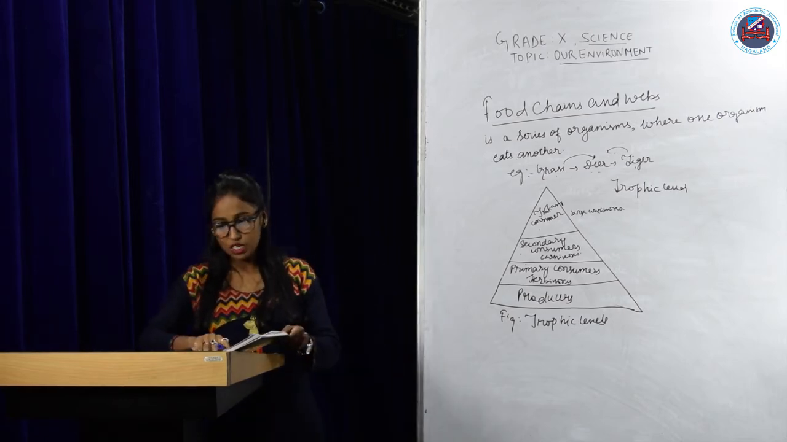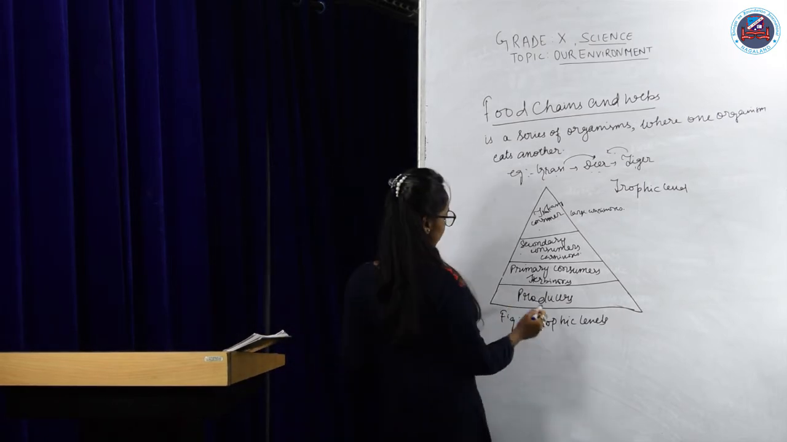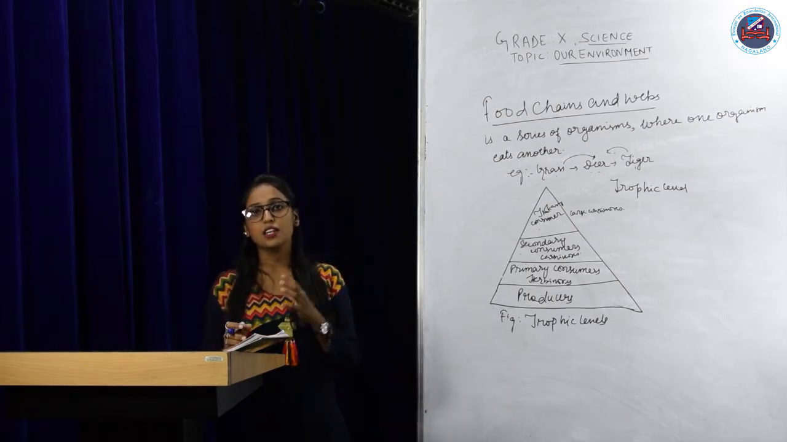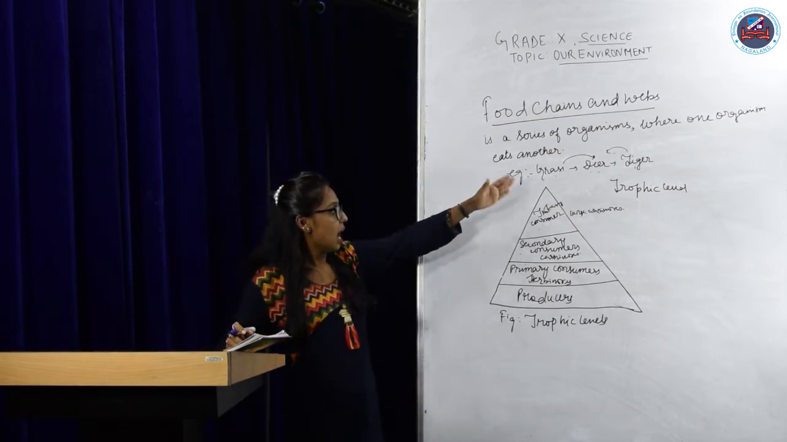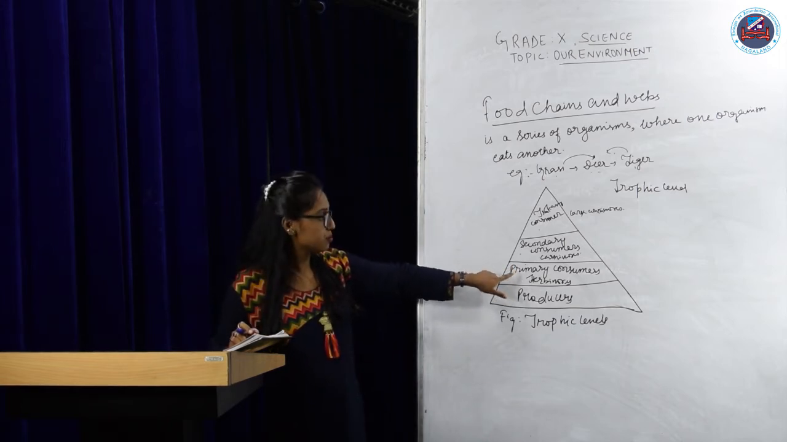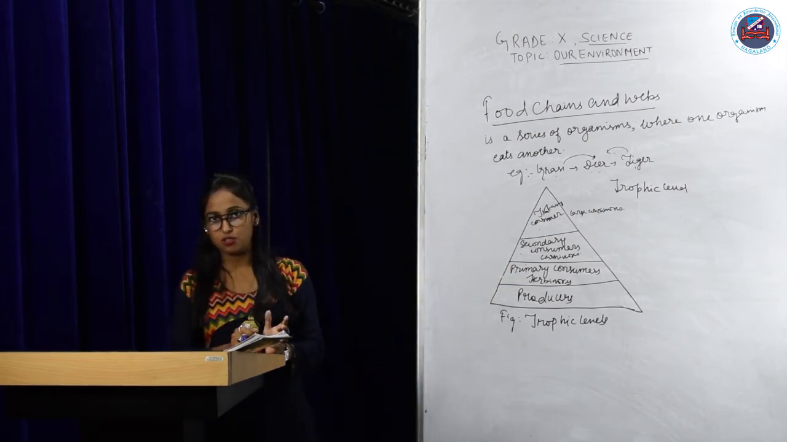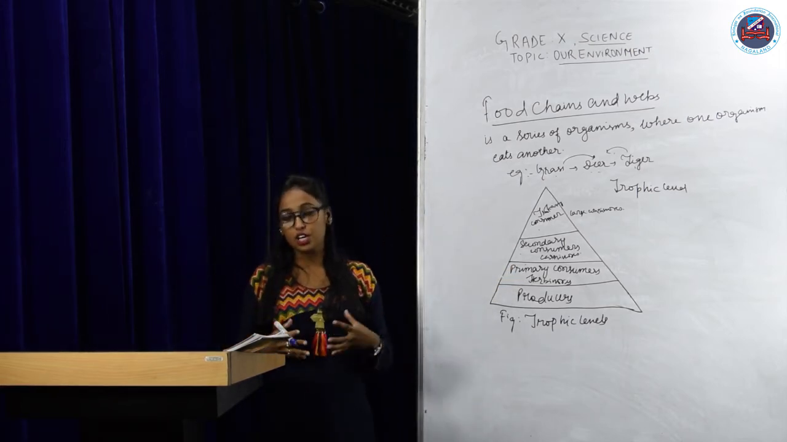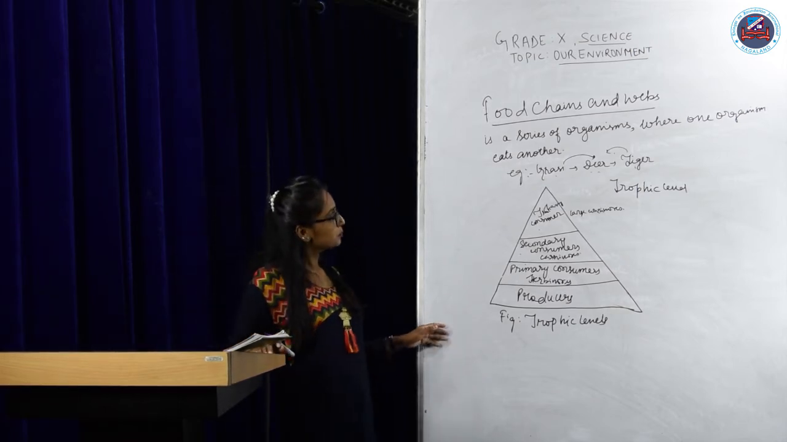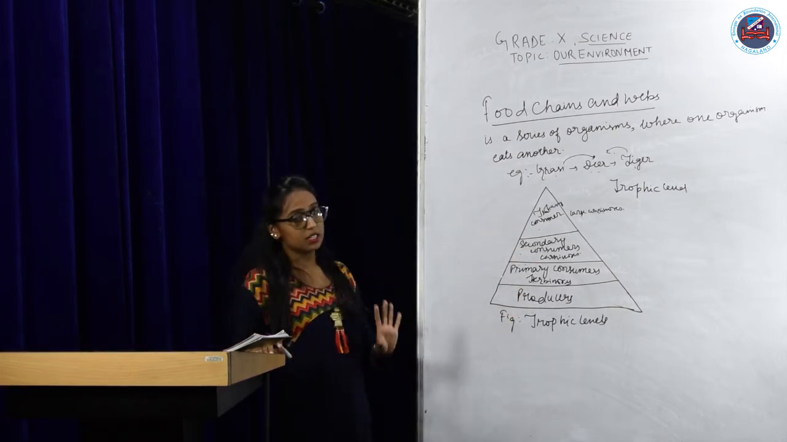Now what the producers do is fix the solar energy, isn't it? And this energy is then transferred to the others also. From the producers, it goes to the herbivores or the heterotrophs and then to the consumers also. This energy is needed for the life processes of the living world. So this is the systematic diagram.